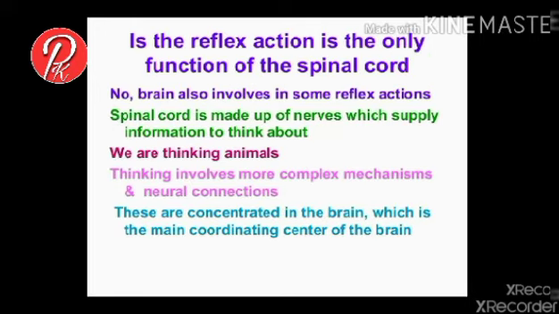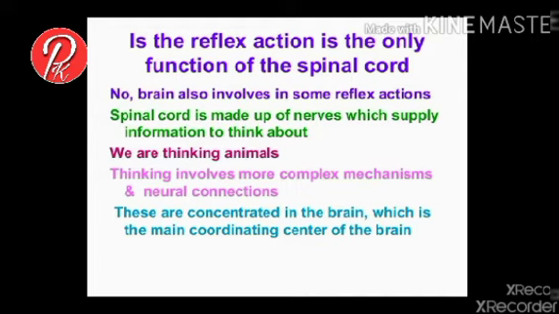The next question in our mind is, is reflex action only a function of the spinal cord? The answer is no. The brain also controls some reflex actions. The reflex actions from the eyes, nose, tongue, or coughing are controlled by the brain.